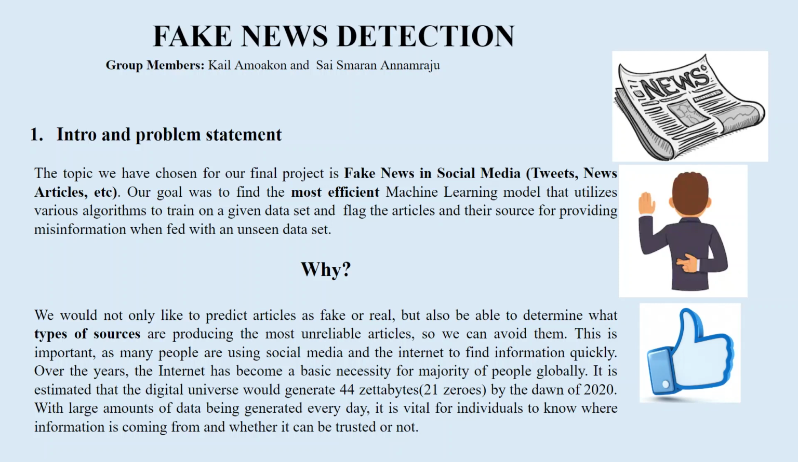The necessity to know whether the information presented is reliable is increasing in parallel with the amount of data being generated, and it is highly important, as individuals need to know where their information is coming from and whether it can be trusted or not. With that being said, our goal was to find an efficient machine learning model that accurately flags articles as reliable and unreliable when fed with an unseen dataset.